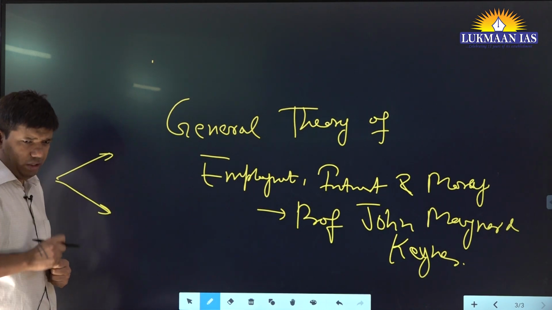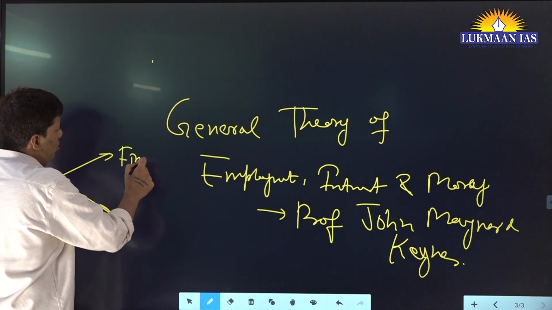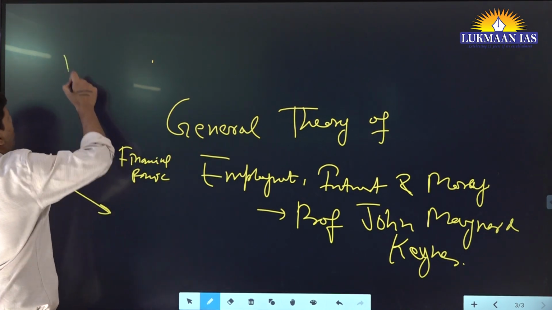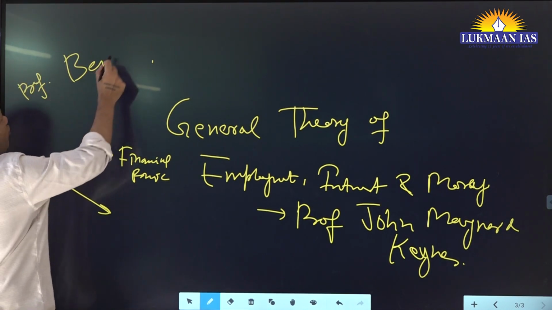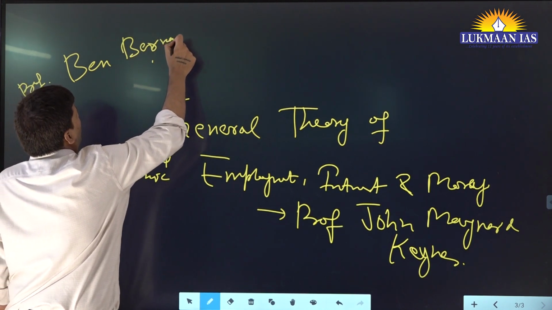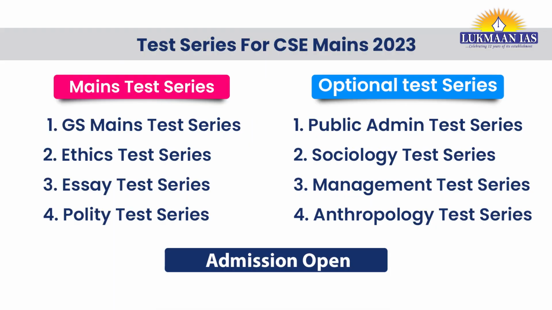They will say two things, according to my mind. What they will say, first was the financial panic. In fact, this year's economic Nobel Prize has gone to Professor Ben Bernanke. Right? He has worked mainly on the Great Depression.